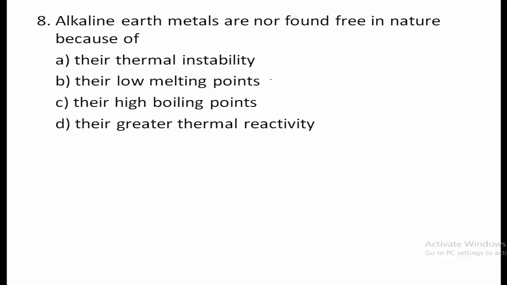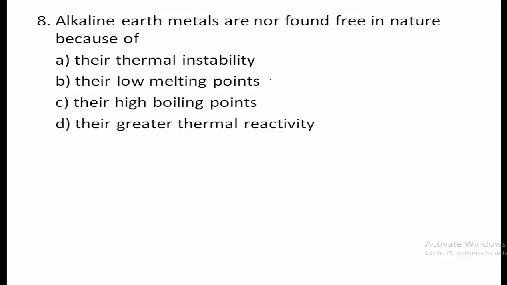Then 8th question, alkaline earth metals are not found free in nature because of... Simply their thermal instability, their low melting points, their high boiling points and greater thermal reactivity.